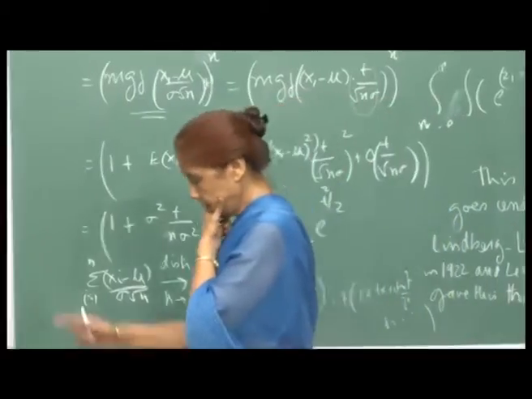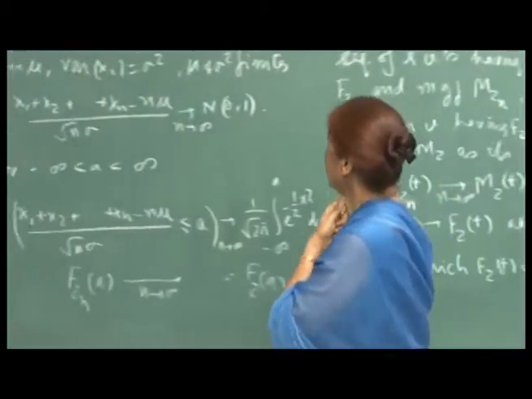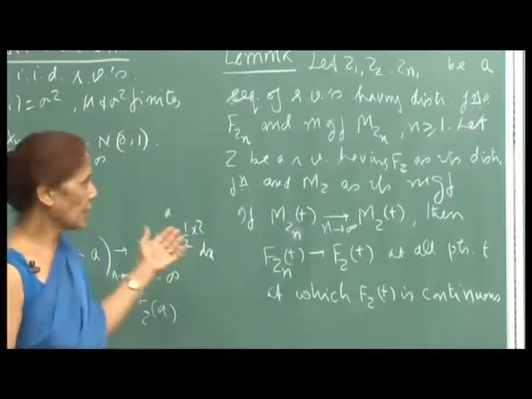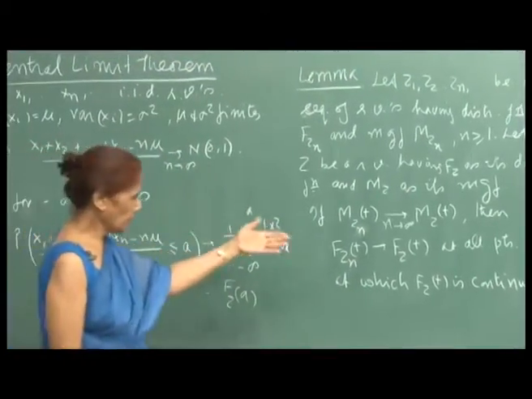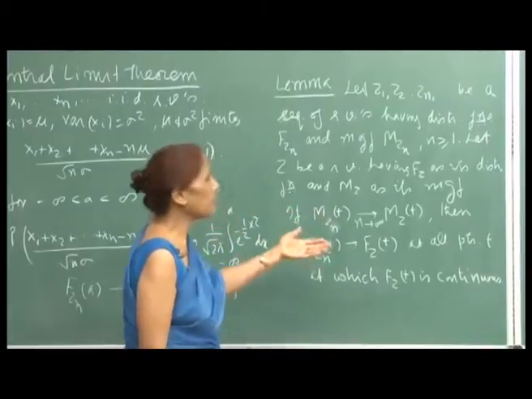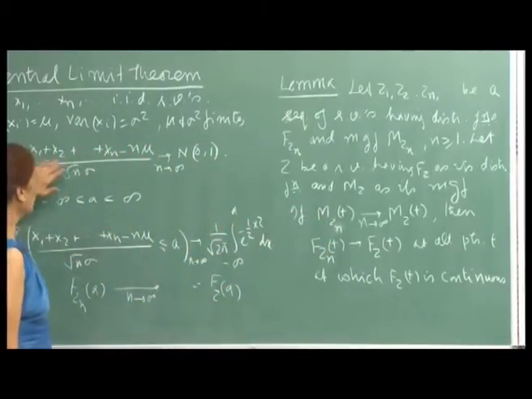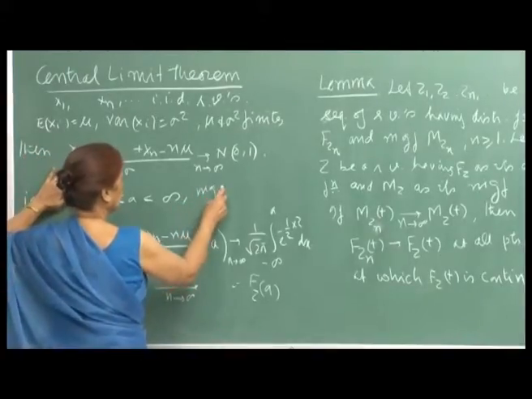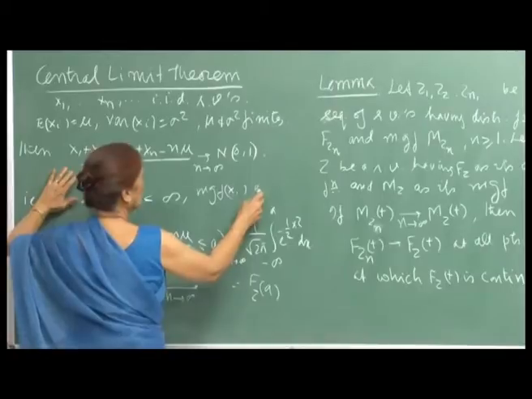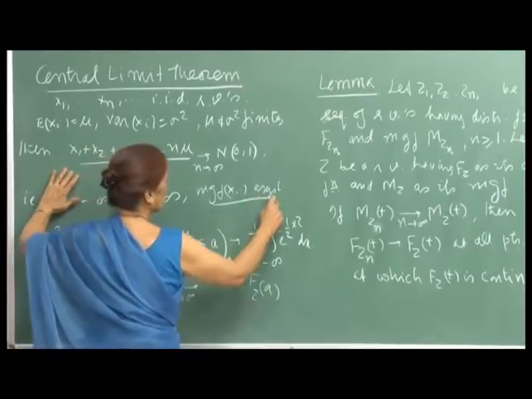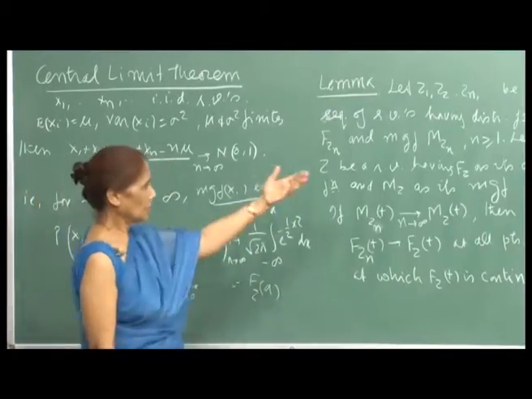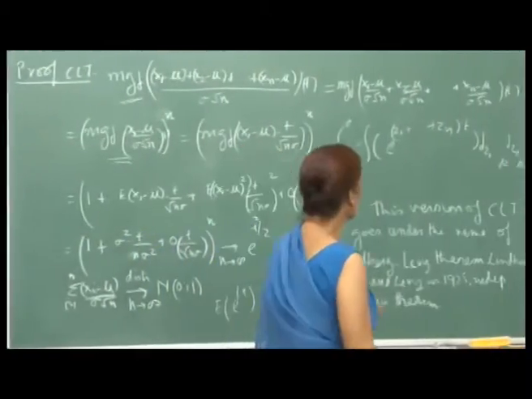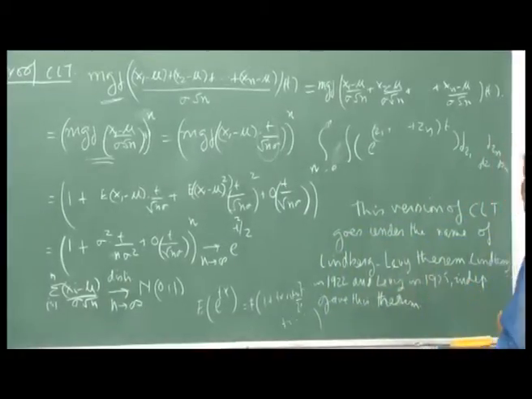So, now here in the central limit theorem, I assume that they have finite variance. Another assumption I should have made is that because I am using the moment generating functions to prove the theorem, I should have also said here that the MGF of Xi exists. And obviously, we will be talking about all those t's at which the MGF is defined.